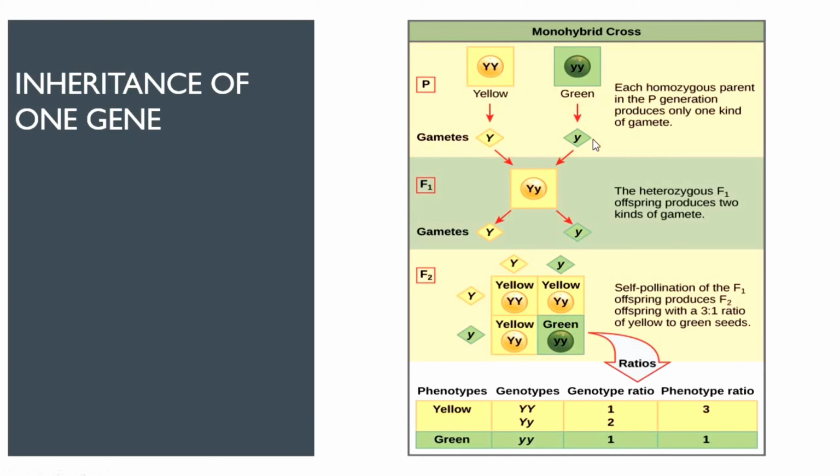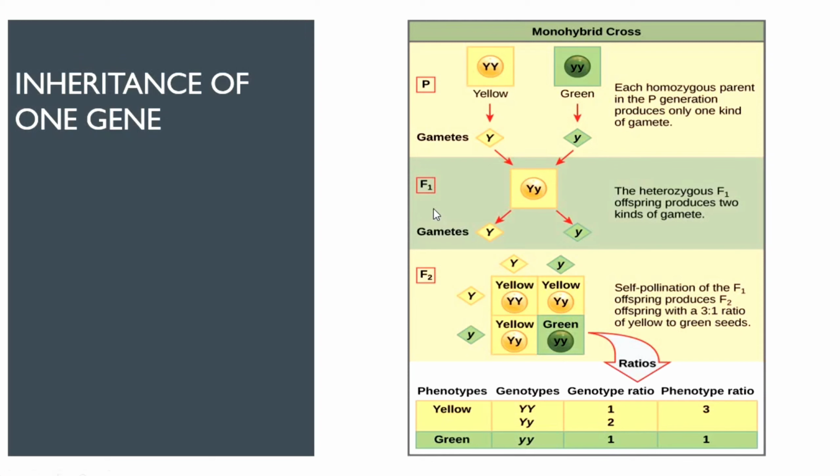So after taking out the gametes, we have capital Y and small y. Generally there are two gametes, but because both the gametes from this parent would be the same, they have written only one gamete, and similarly here also they have written only one gamete. So when we cross them, we get capital Y and small y. As I said, it is a heterozygous condition, and only the dominant trait is able to express itself in the heterozygous condition. So ultimately the seed color would be yellow.